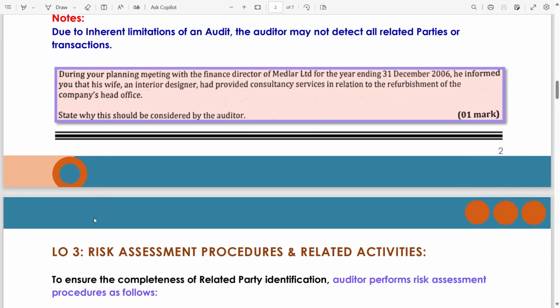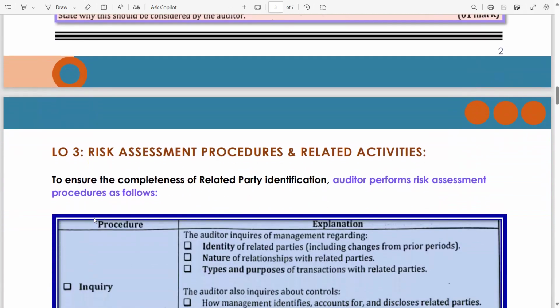Now, guys, what do you think? Why should this be considered by the auditor? Because this is a related party transaction, and related party transactions are always material. They should be approved, identified, accounted for, and disclosed. That's why the auditor has to consider it.